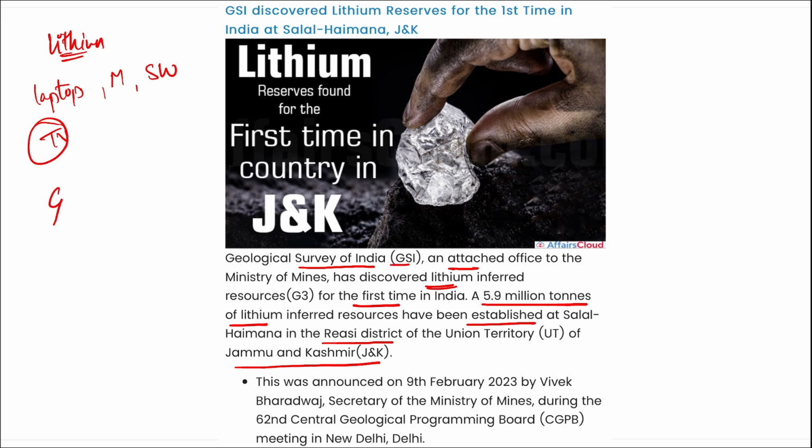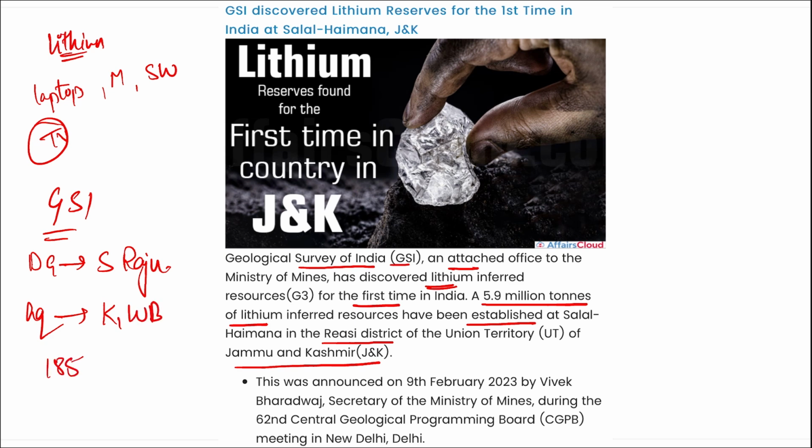Then if we talk about GSI, that is the Geological Survey of India, who is the Director General here? S. Raju. Where is the headquarters located? It is in Kolkata, West Bengal. And when was it established? It was in 1851 that the Geological Survey of India was established. So the important term that you need to remember is lithium. And where was lithium found? It was found in the Union Territory of Jammu and Kashmir.